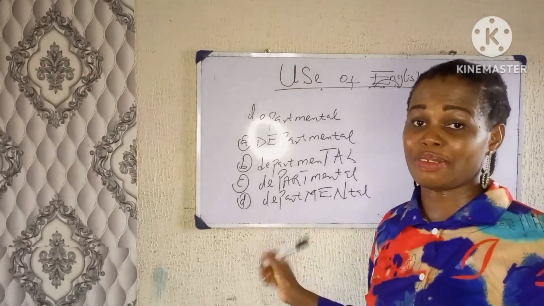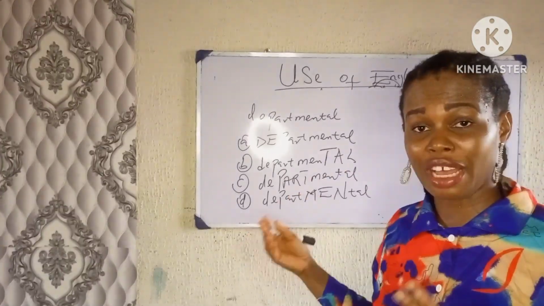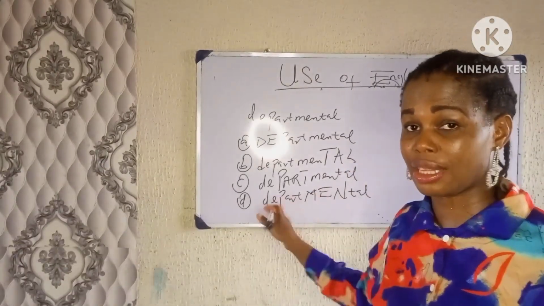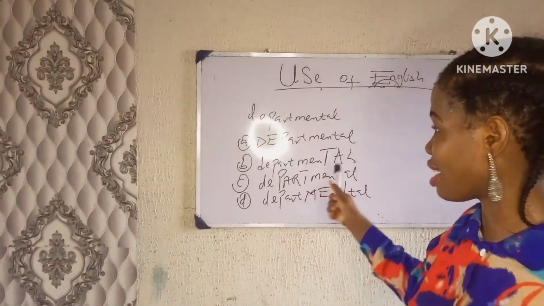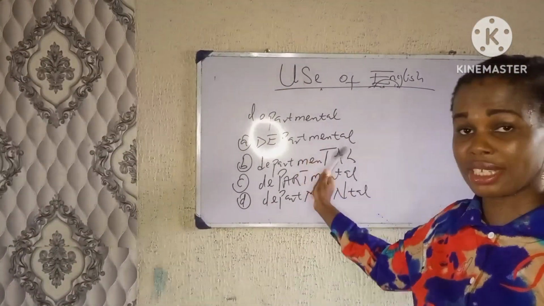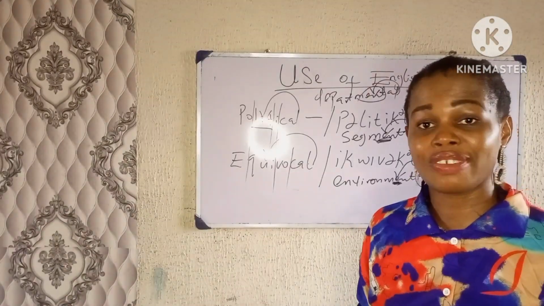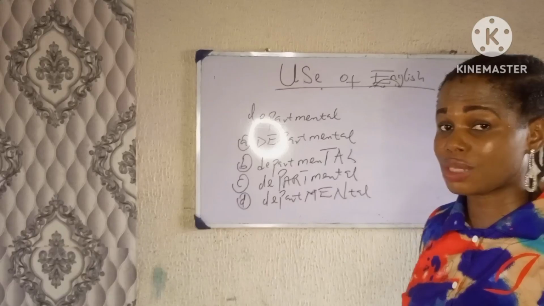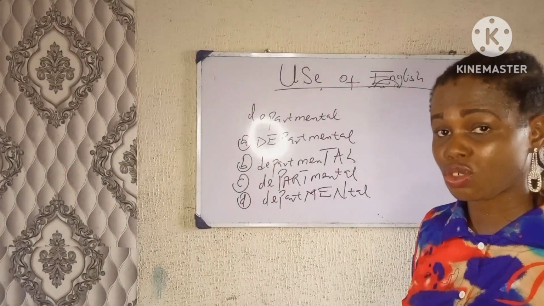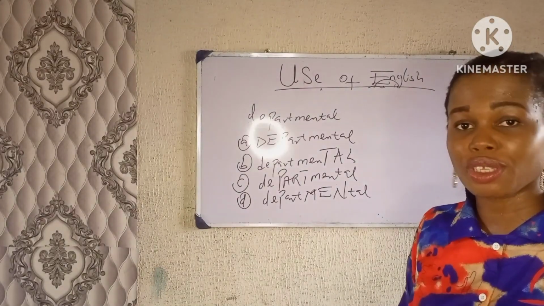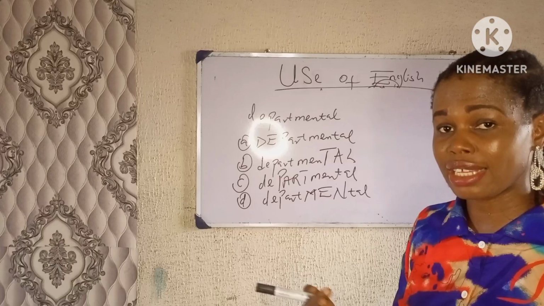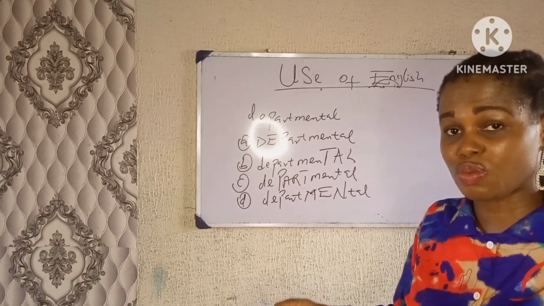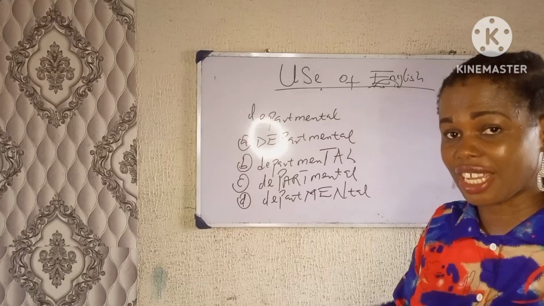Now let's answer this question from the past questions. If you prepare for JAMB and you've been studying with the past questions, I believe you must have come across this question. We have departmental. I told you guys that when a word ends with AL, the stress should go to the third syllable from the end. But when the AL at the end of the word is preceded by MENT, the stress will be on the second syllable from the end.